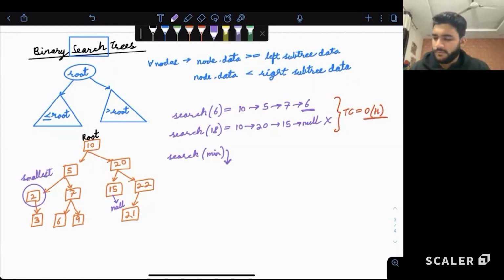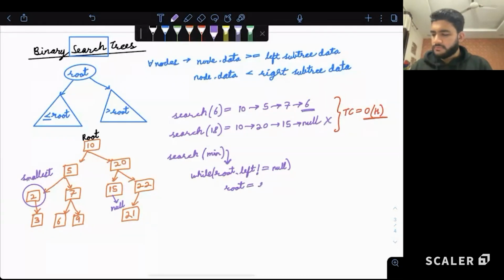So for example, we'll start from the root node. While root dot left is not equal to null, so there is something present at the left side, we'll do root is equal to root dot left. That's it.